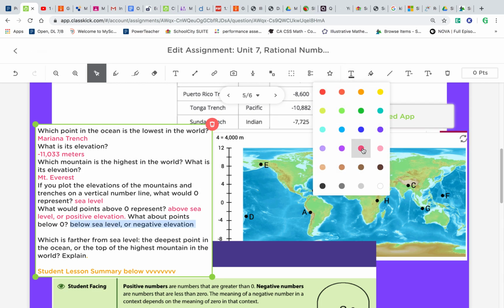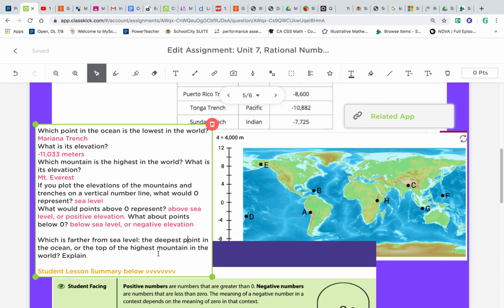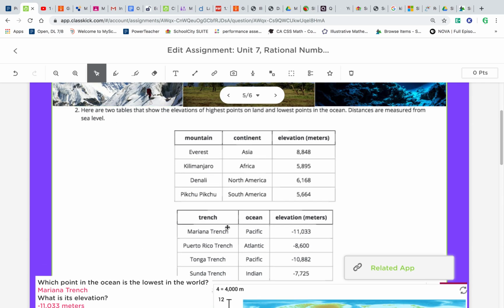All right, and then for the last question here, which is farther from sea level? The deepest point in the ocean, that would be Mariana Trench, or the top of the highest mountain in the world, that would be Mount Everest. So again, let's compare these two. So Mariana Trench is 11,033 meters below sea level.